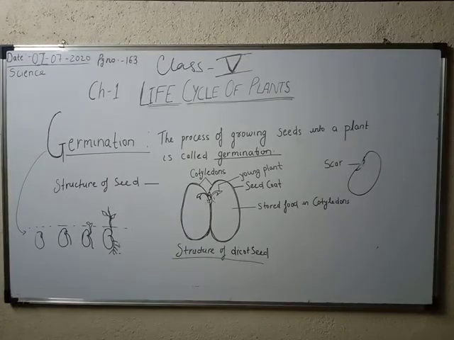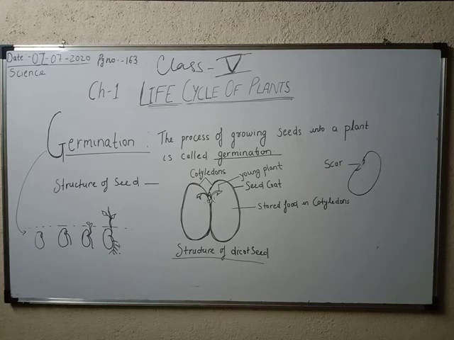Okay, so the plants such as beans, peas, gram, etc. bear seeds with 2 cotyledons and are called dicotyledonous plants. Plants such as maize, wheat, rice, etc. bear seeds with only 1 cotyledon and are called monocotyledonous plants. So in the next class we are going to study in detail about this, what is monocotyledon and what is dicotyledon. I have just given a reading over it. Okay, so this was just an introduction. We will discuss this in the next class.